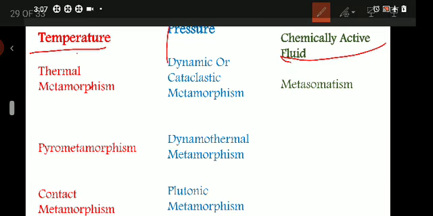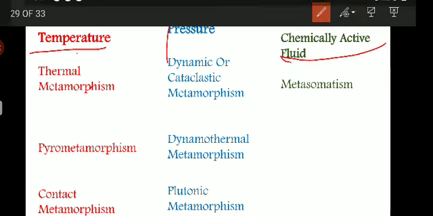Only pressure is the dominating factor. It results from the crushing or granulation of the minerals and rocks because of the application of stress or pressure, under small load and at low temperature. So here we observe little or no formation of new minerals; there will only be physical changes in the rock.